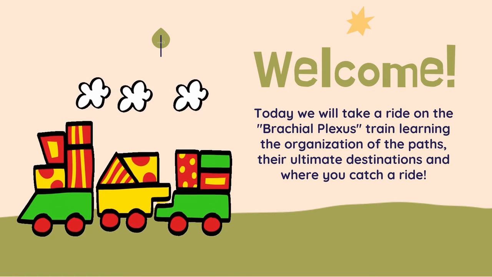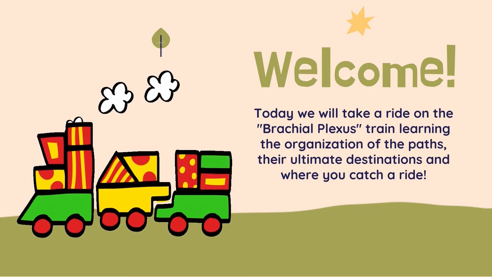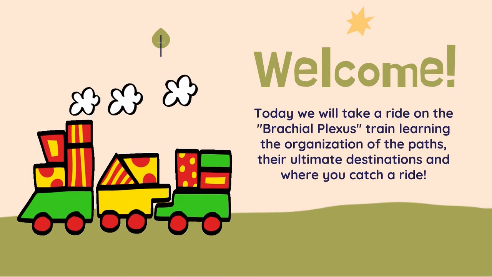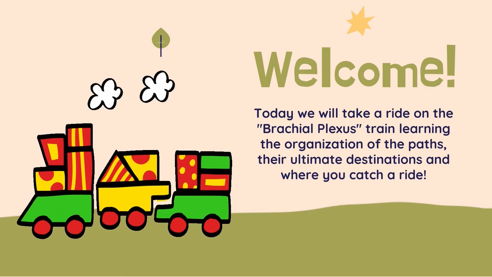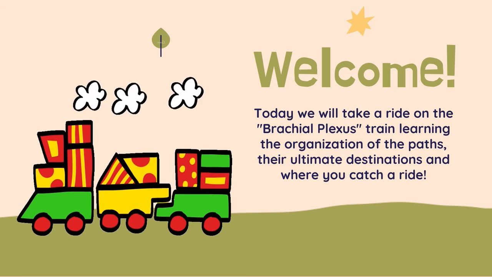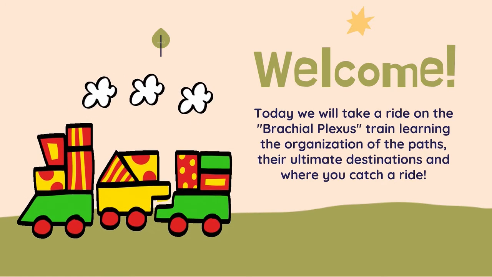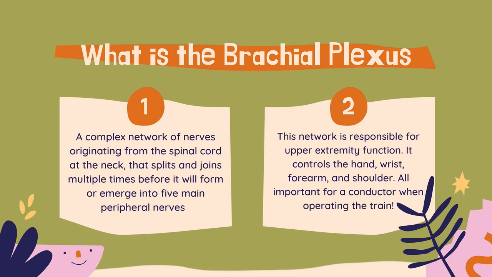The brachial plexus will be compared to a railway system, and similar to transportation maps, the brachial plexus is a complex system that can be overwhelming to look at. So I will be breaking down the organization of this system by describing it as a train and the route it covers. The brachial plexus is a complex network of nerves.